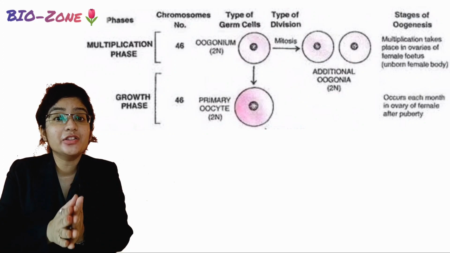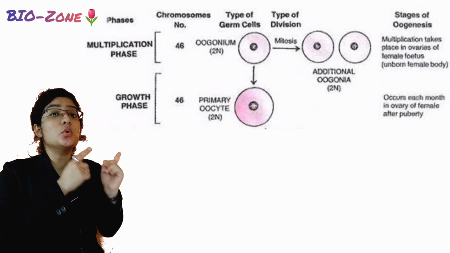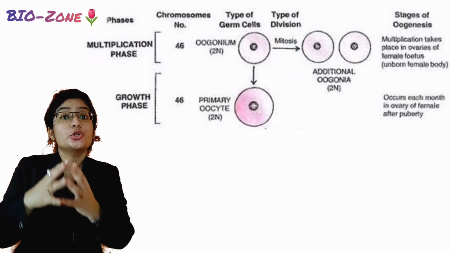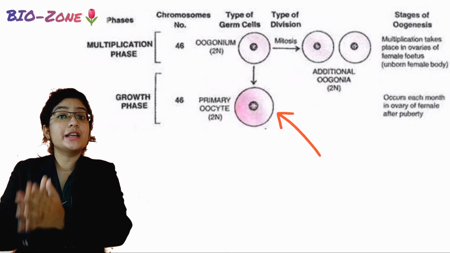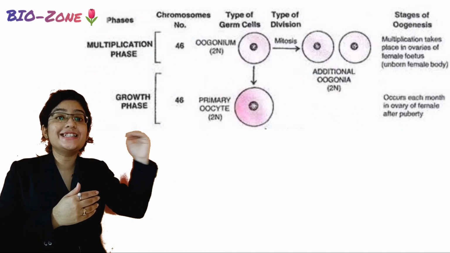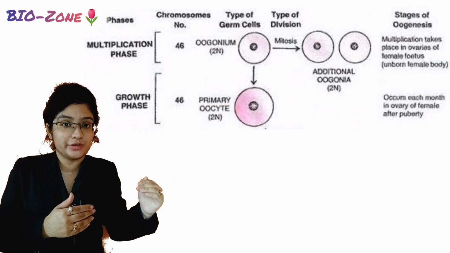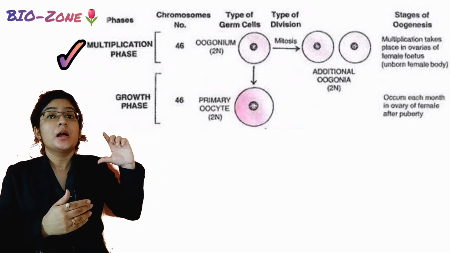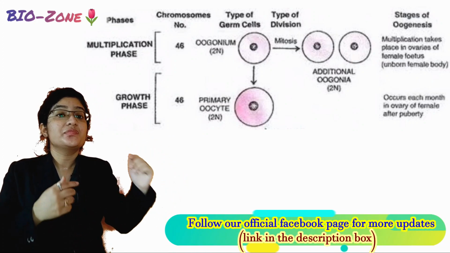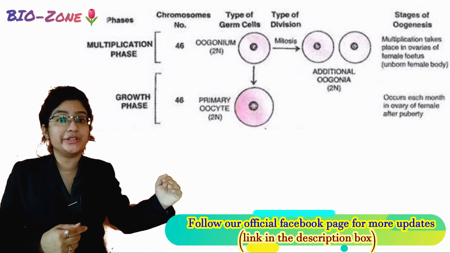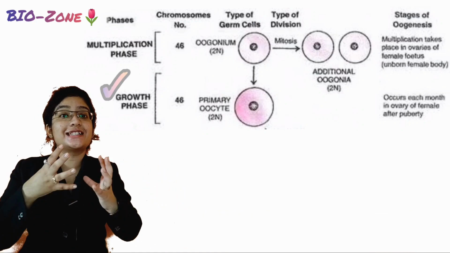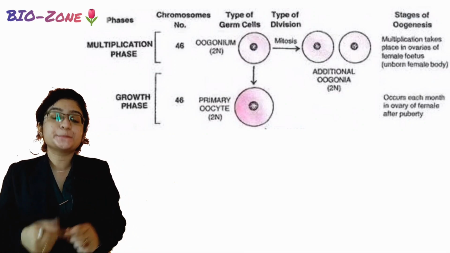During the 7th month of intrauterine life, all these oogonia differentiate and increase in size to produce primary oocytes. The phase by which the PGC develops into the oogonia is called the multiplication phase, and the phase that I described now, the formation of the primary oocyte from the oogonia, is called the growth phase, because the size of the cell is growing, right?